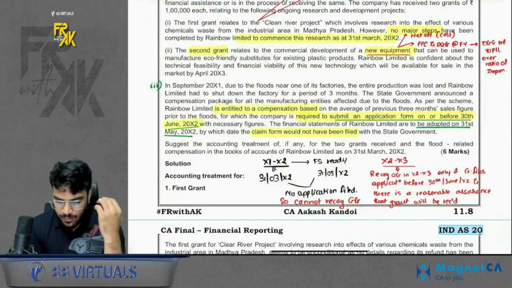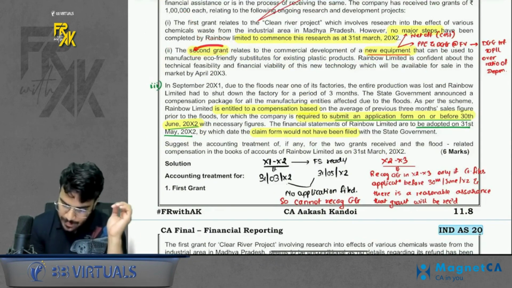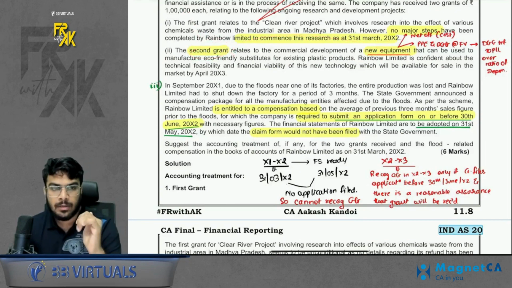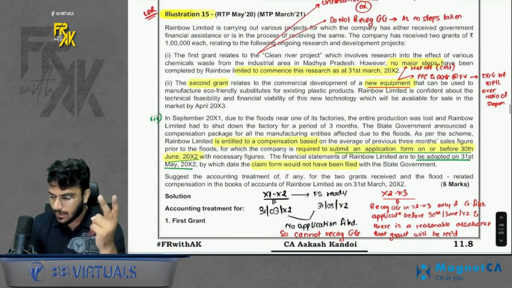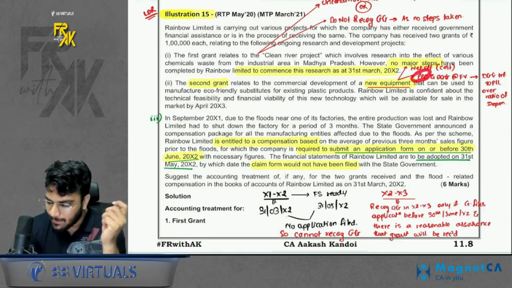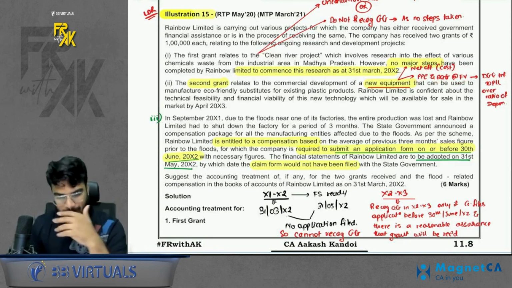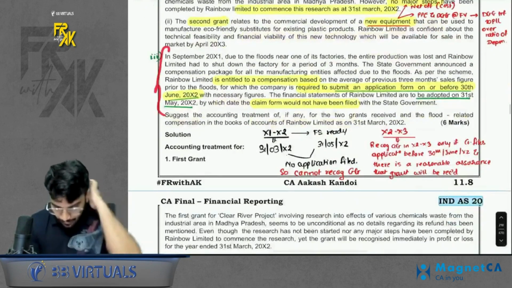The second point says that you received the remaining 1 lakh for new equipment. When you receive a grant for a new depreciable asset, we have 2 methods. Either you can net off the cost of the asset, or second, you can record the PPE and DGG both at fair value and transfer the DGG to profit and loss over the ratio of depreciation. Simple. There was one third point also.